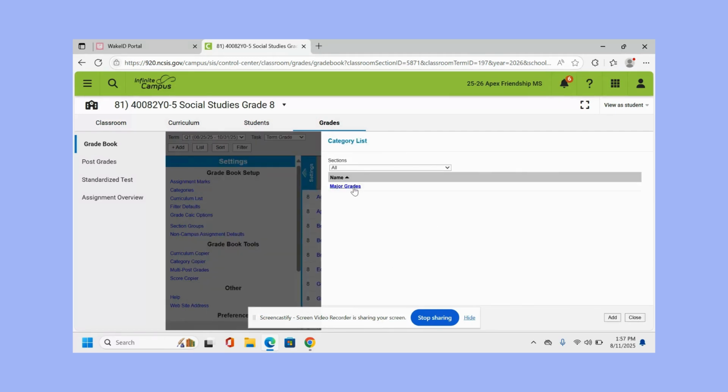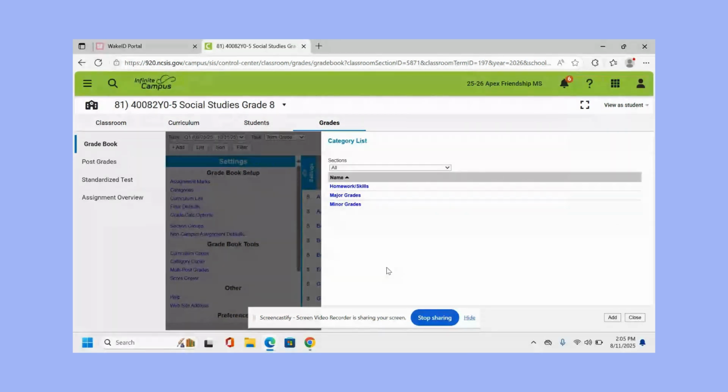And you'll see major grades is now one of the categories lists. You will repeat this for all of the categories. You'll continue to add the next 2 categories and their weights. Minor grades are 40% and homework skills grades are 10%. I'm going to pause the video at this time and give you time to add those. Resume the video when you are ready.